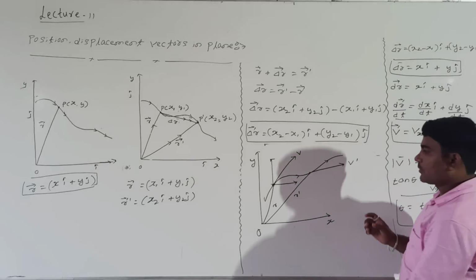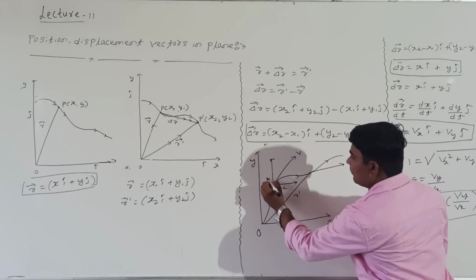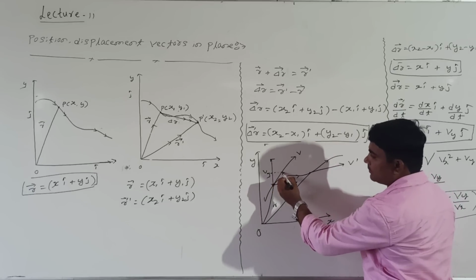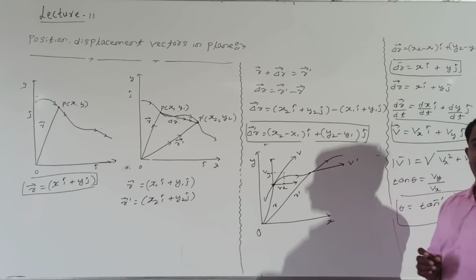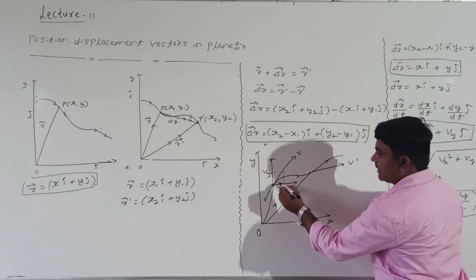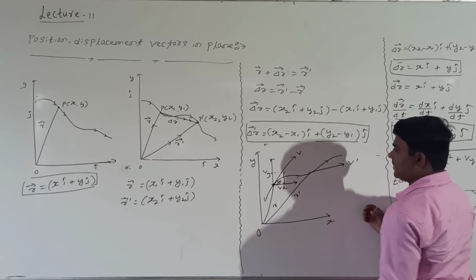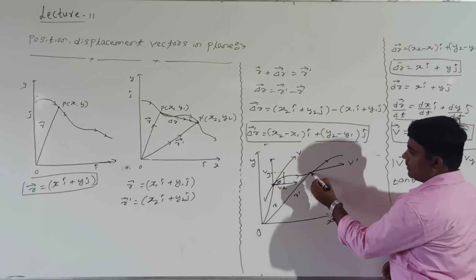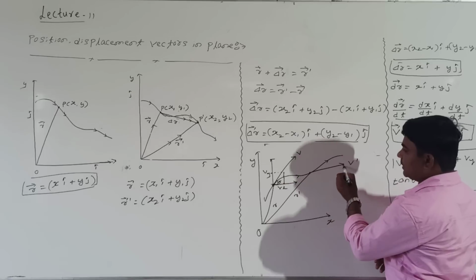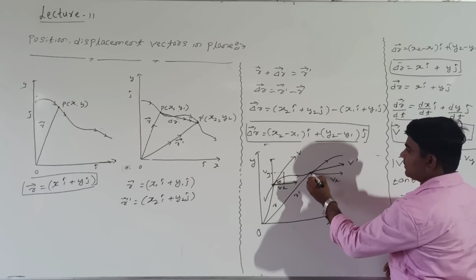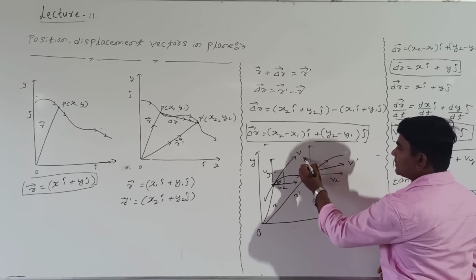This is Vx. What about this component? Vy. This is the resultant. How to add? This can be added by parallelogram. This becomes theta, this is Vy, what about this, Vx? Similar here also. This is the resultant velocity, this one component we call Vx, and this component is Vy.